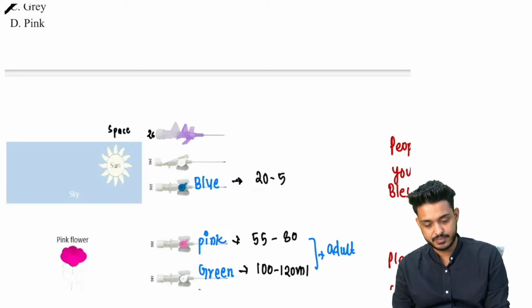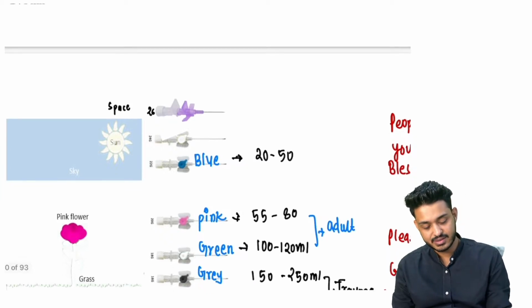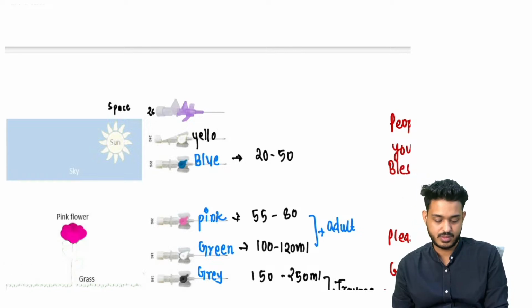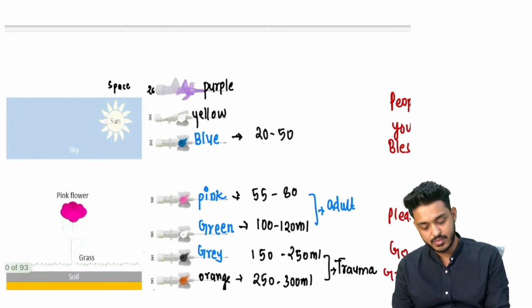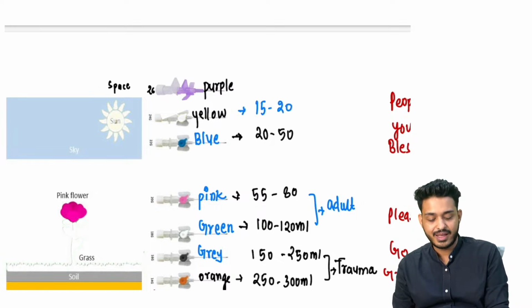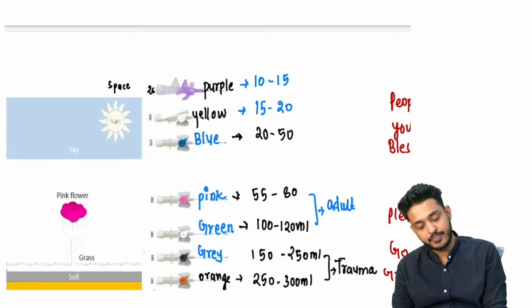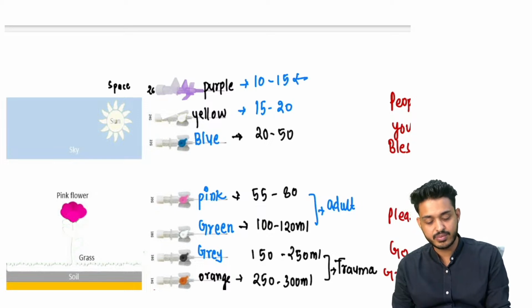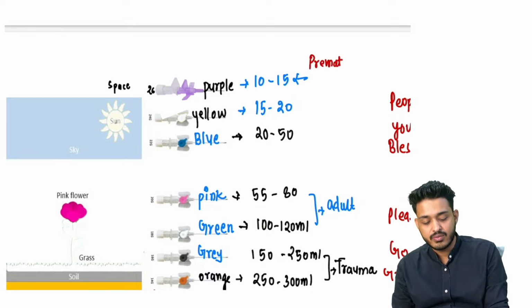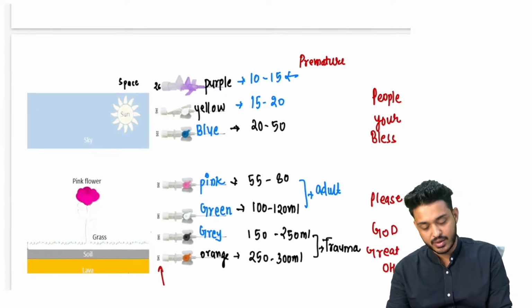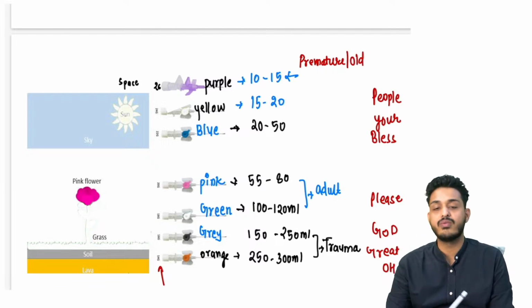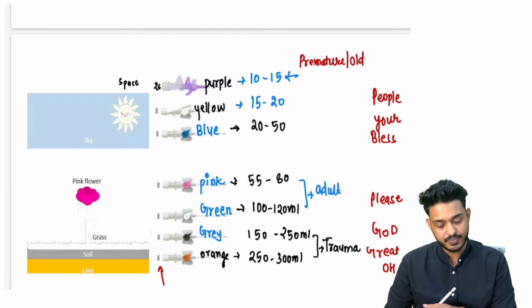Okay, then we have this yellow, and lastly we have this purple. This blue is going to be 20 to 50, yellow is going to be 15 to 20, and purple is going to be 10 to 15. Purple is going to be utilized for premature children, the preterm babies. We are going to use purple color cannulas there, and we can also use purple in very old people.